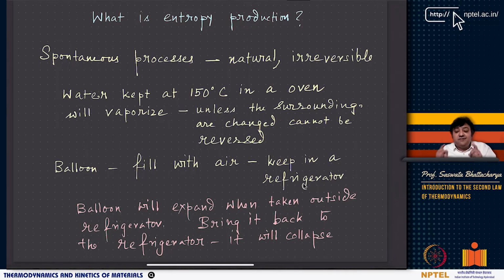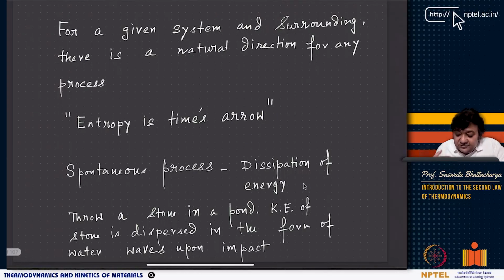So for example, if you put the balloon in the refrigerator and then take it out, it will expand. That expansion is inevitable. It has to happen. Now, you again change the surroundings, then it can contract, or collapse, right? So you can't say that since, based on the surroundings, the balloon has contracted or expanded, therefore it might be a reversible process. No, the process is still irreversible. The only thing you are doing is changing the surroundings.